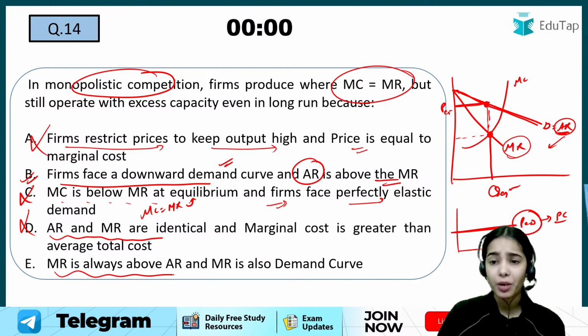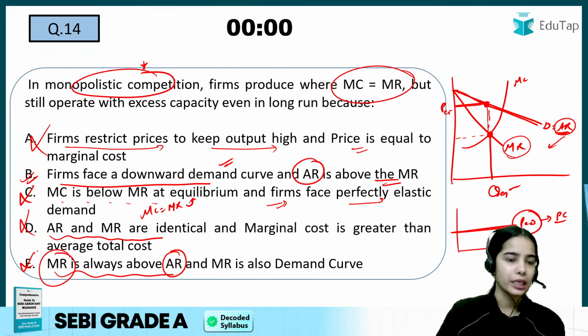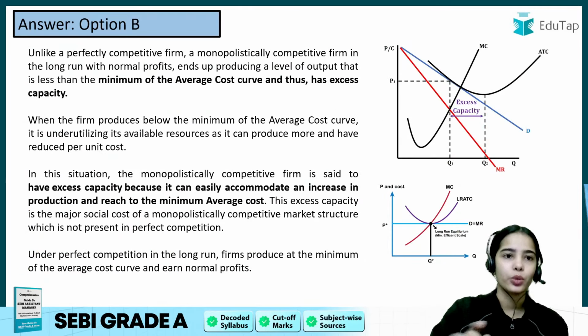MR is always above AR? No, MR is always below the AR in monopolistic competition. So all the other statements are incorrect. Only the B statement is correct.